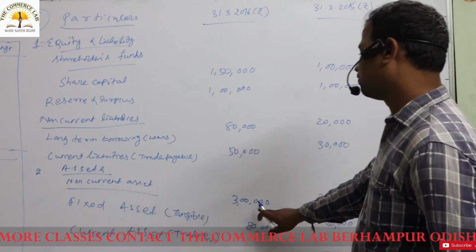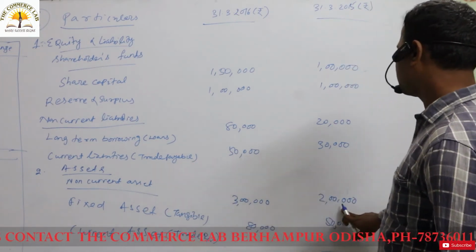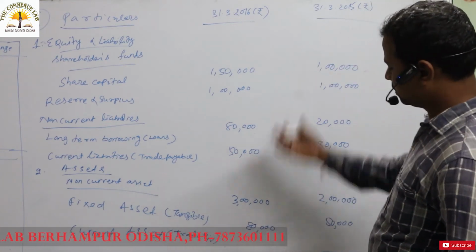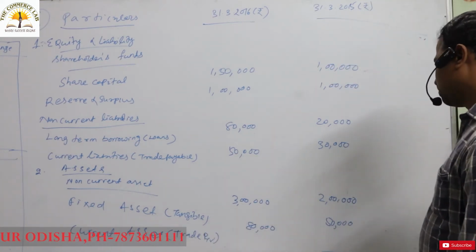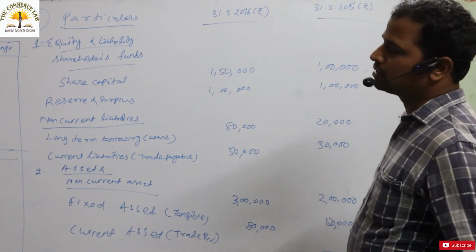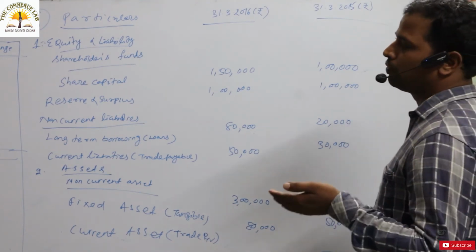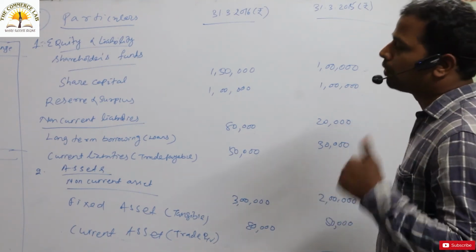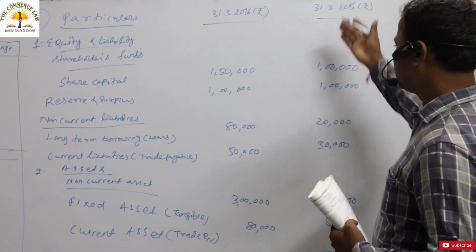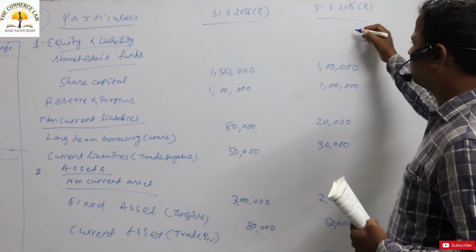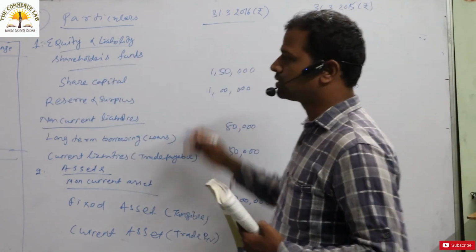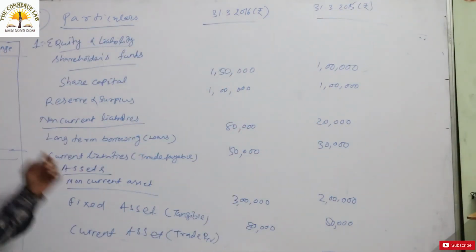Similarly, the fixed asset is 3 lakh in the current year, whereas it is 2 lakh in the previous year, that is in the year 2015. And the current asset is 80,000 in the current year, whereas in the previous year it is 50,000. And we have to use the comparative balance sheet statement to find the solution of this problem of Rachna Limited, where we know the different items and their figures in the previous year 2015 as well as in the current year, that is 2016.